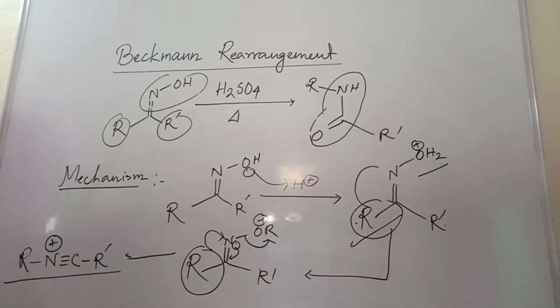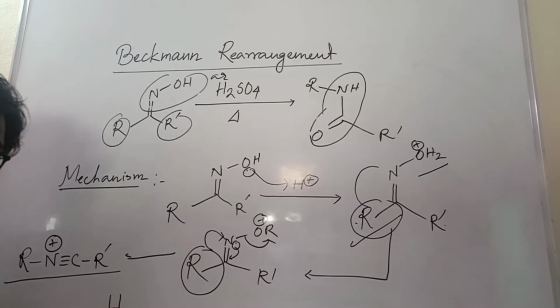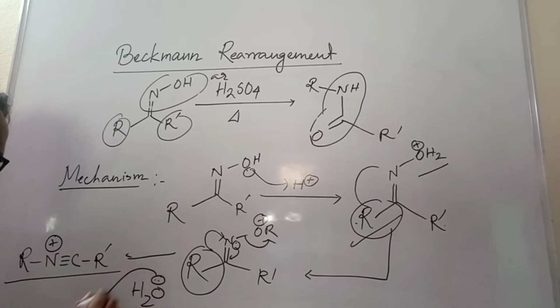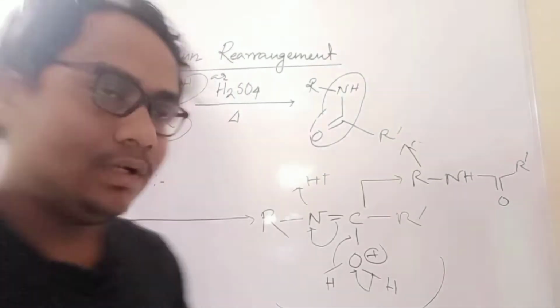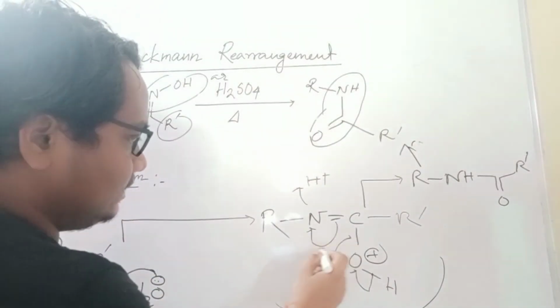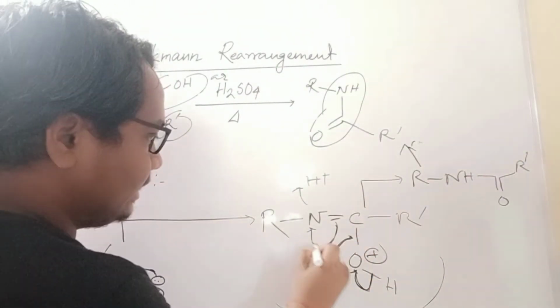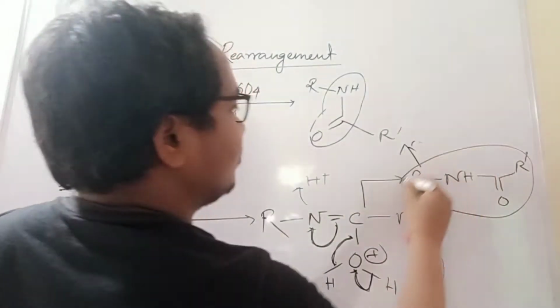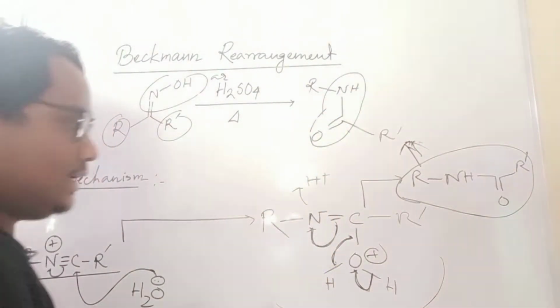So after that, how will it come? Here it is aqueous. If you are writing aqueous, it means water is there. Water here I wrote as H2O. The water is like a nucleophile. Any nucleophile will attack there and it will come. So what will be the product? You understood this step? Here H2O attacks, this OH will come, then it will go there, then it will take the proton and the amide will form. This amide is like that, the same. So you understand this basic mechanism.